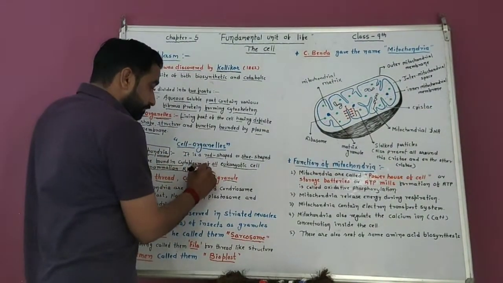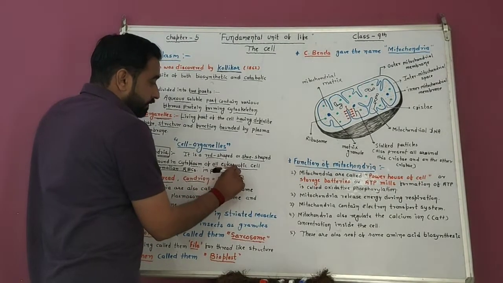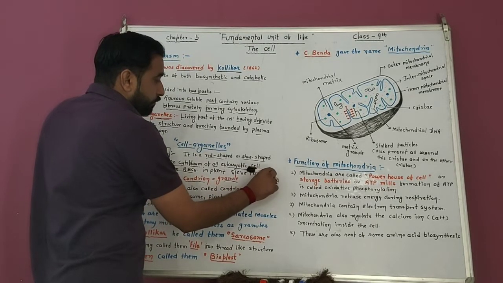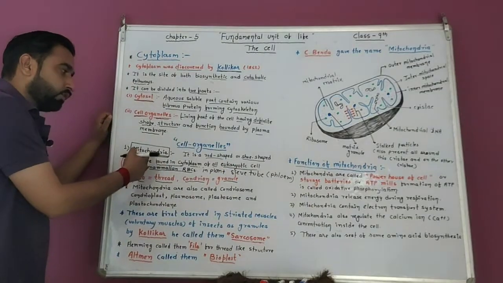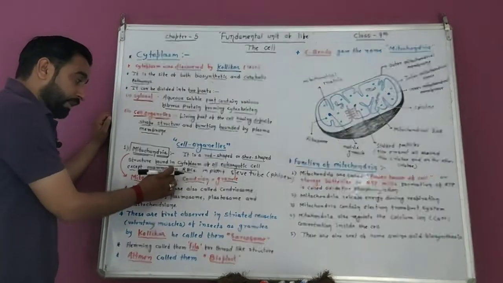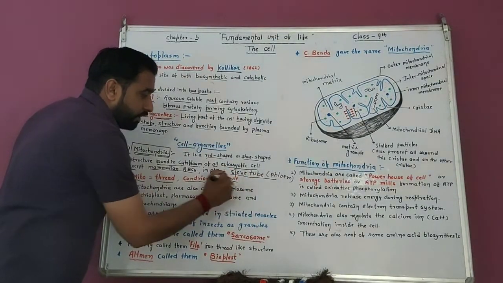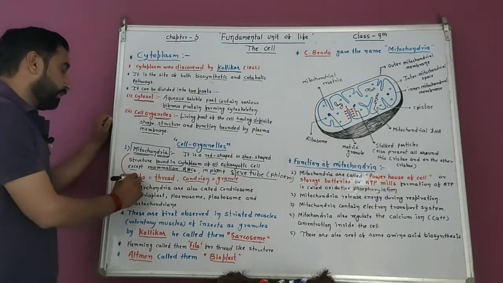In plants, in phloem, sieve tubes are present. In these sieve tubes mitochondria are also absent. In mammalian RBC and sieve tubes of phloem in plants, the mitochondria are absent.